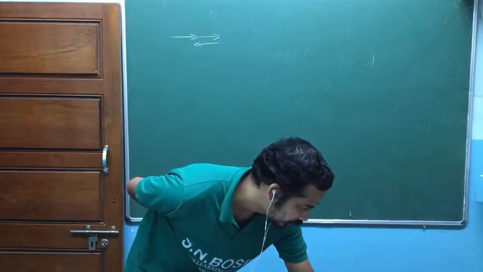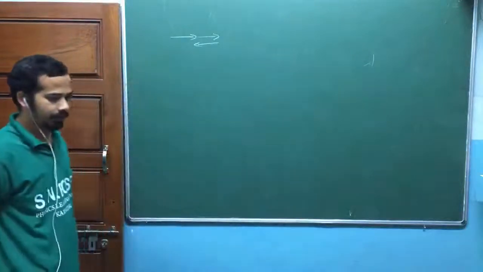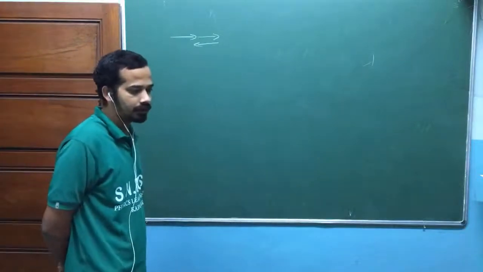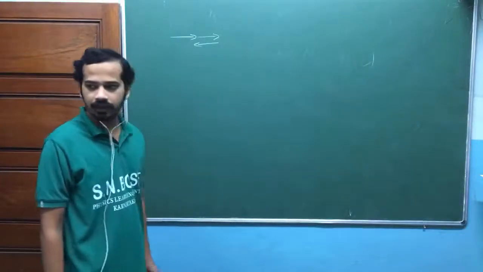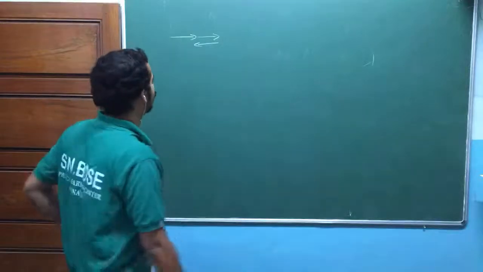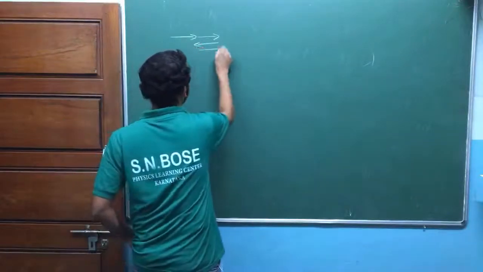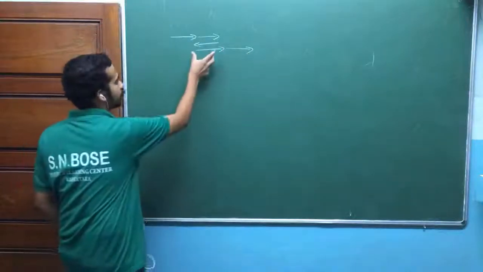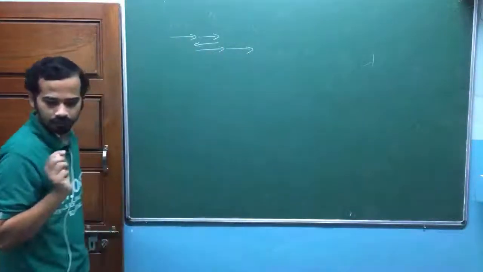The question is, the elasticity of a rubber band can be described in terms of a one-dimensional model of a polymer involving n molecules linked together end to end. Is that okay? Linked together end to end like this. It can link like this. So there are n of such molecules. Each of these arrows is one molecule.